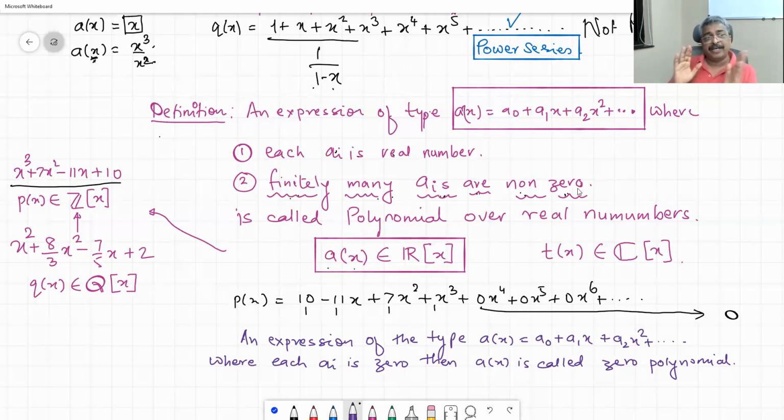However, we will give it a special treatment, because the moment we get into writing the definition of the degree of a polynomial, this polynomial is going to trouble us. Therefore, we define it separately and call it the zero polynomial. So either we talk about non-zero polynomials or we talk about the zero polynomial. There will be two cases always. Is this good?